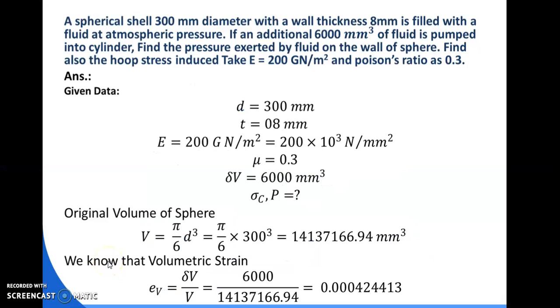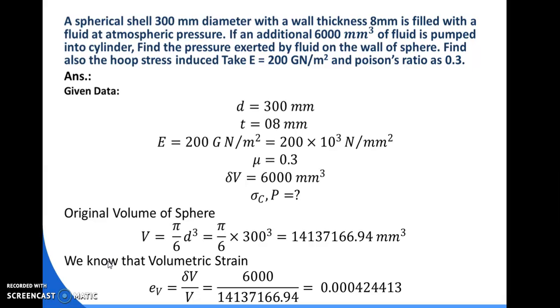Let's do another problem related to finding out the internal pressure of fluid that is exerted on the wall of the sphere. The question is like, a spherical shell 300 mm diameter with a wall thickness 8 mm is filled with a fluid at atmospheric pressure.